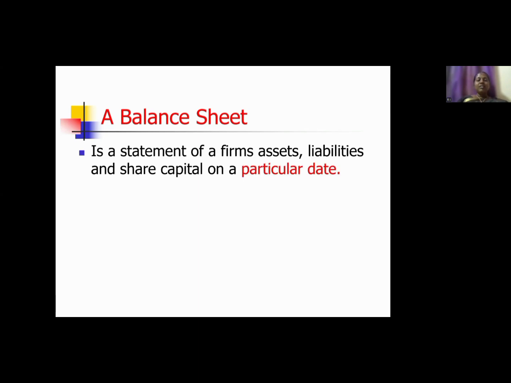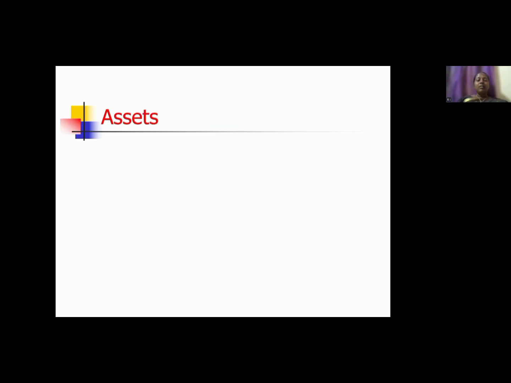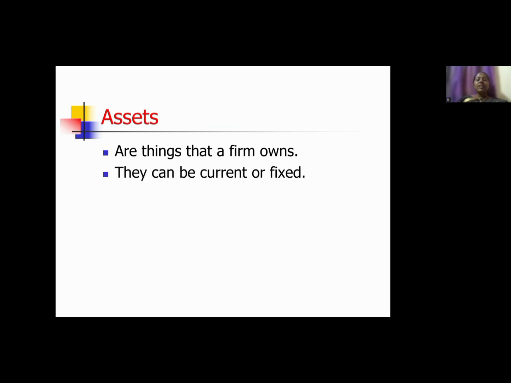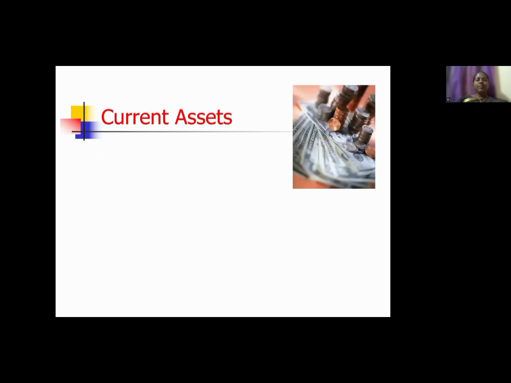A balance sheet is a statement of a firm's assets, liabilities, and share capital on a particular date. Now we will see what is meant by assets. Assets are things that a firm owns. They can be current or fixed assets.